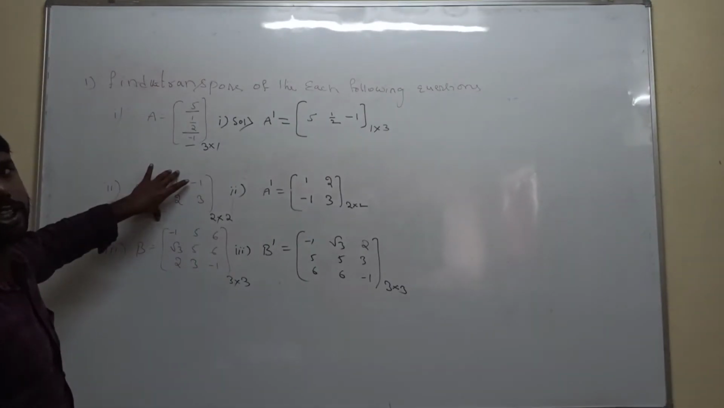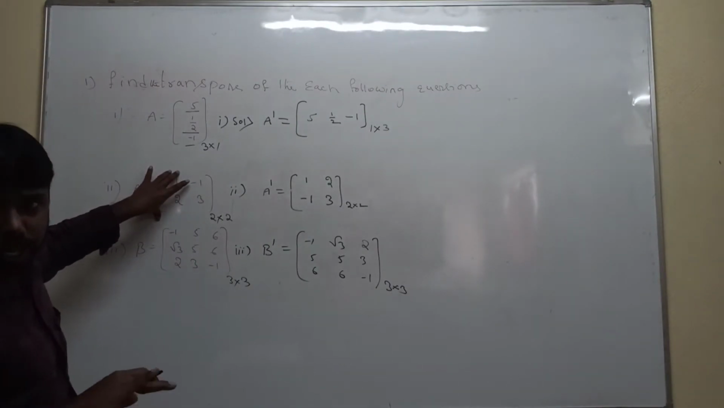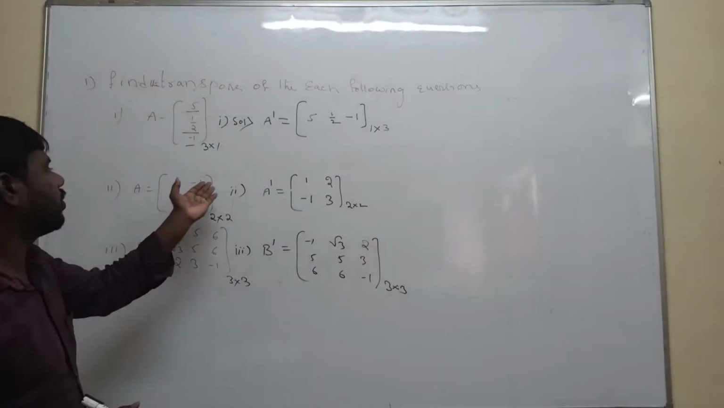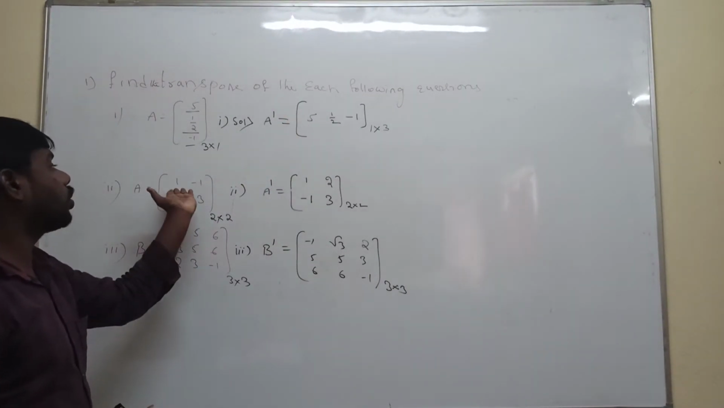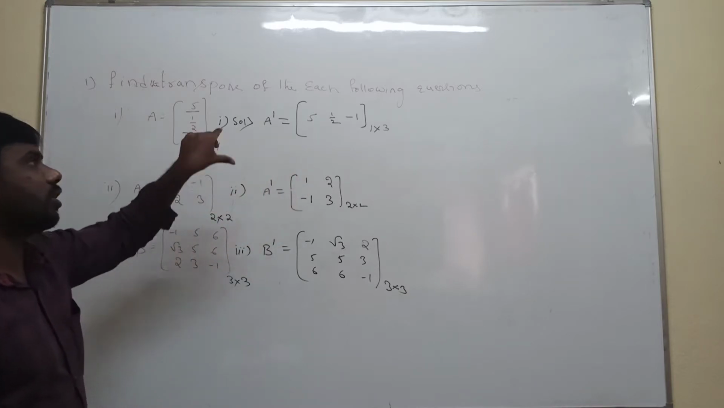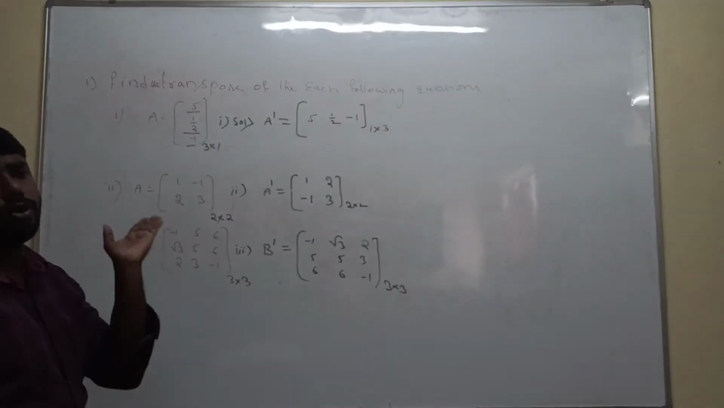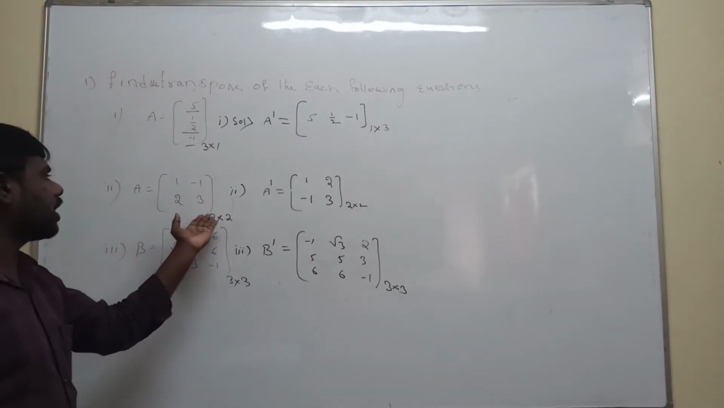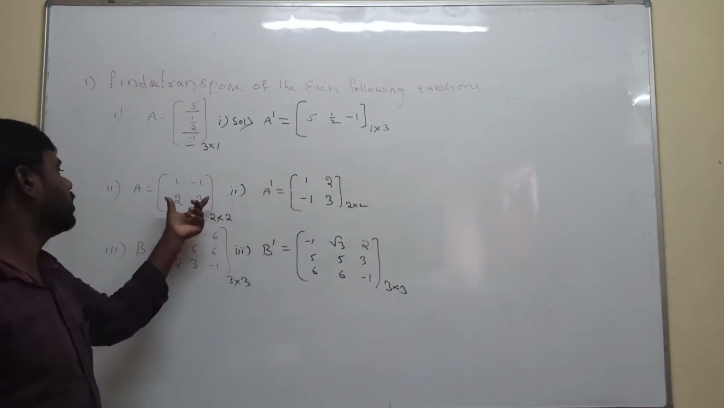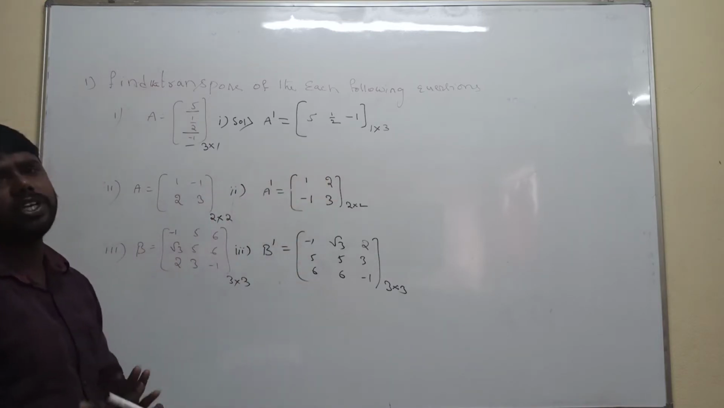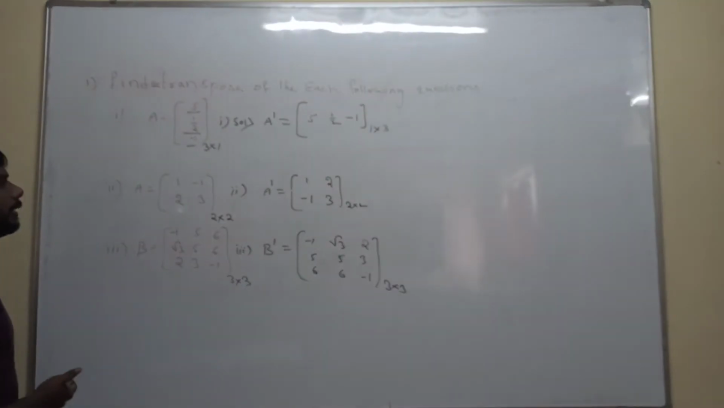To calculate the transpose of the matrix means interchanging rows and columns. First row interchanging with first column, second row interchanging with second column, or else first row replaced with first column, second row replaced with second column. That's why the first row you have to replace with the first column, second row replace with the second column. Means interchanging. Next one.